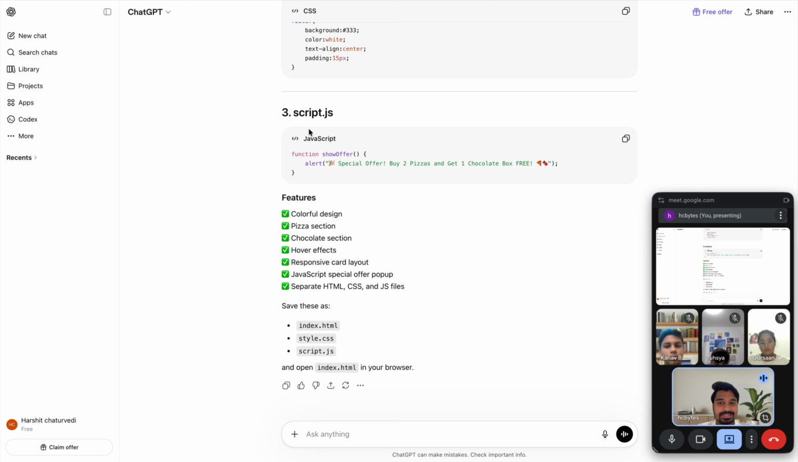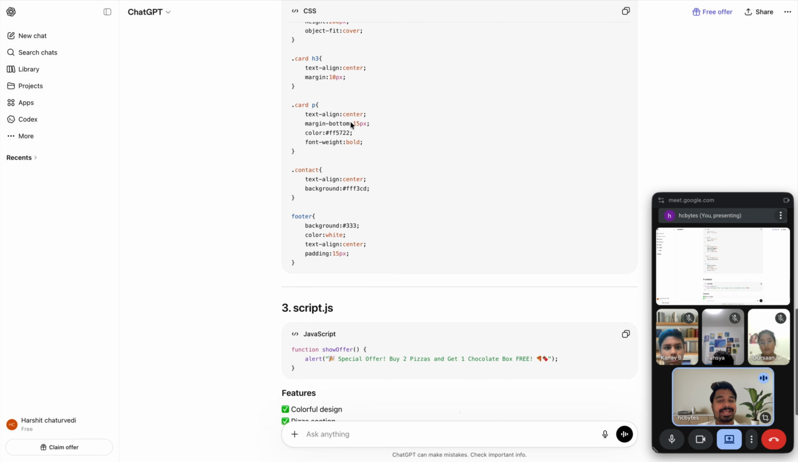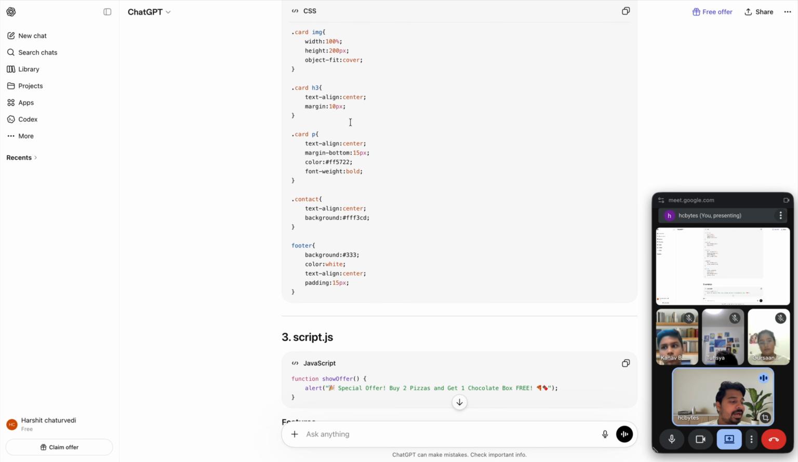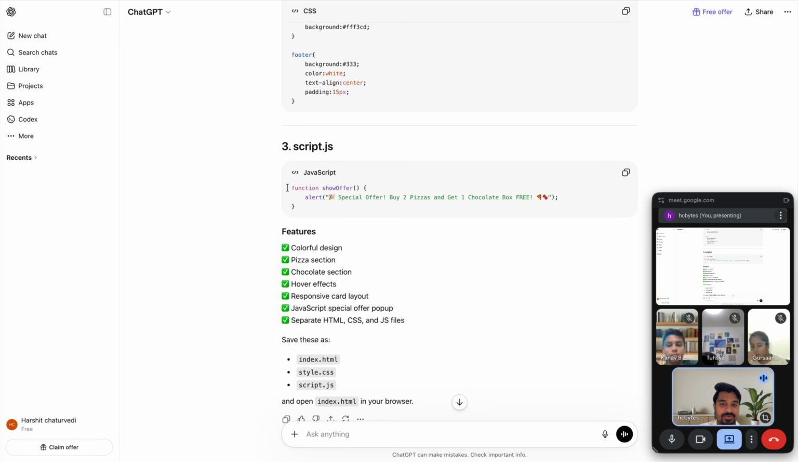Now third is JavaScript. JavaScript is the function. It is used for any functional thing we want to do. Because with HTML and CSS, I can't do any functional or logical thing, but they will create a structure for me and give me a very nice look. Now the JavaScript file is also there.